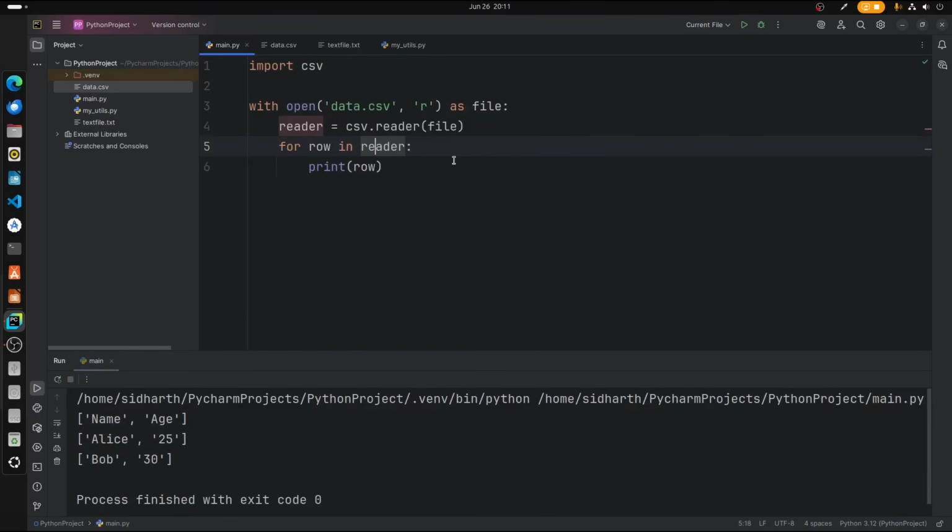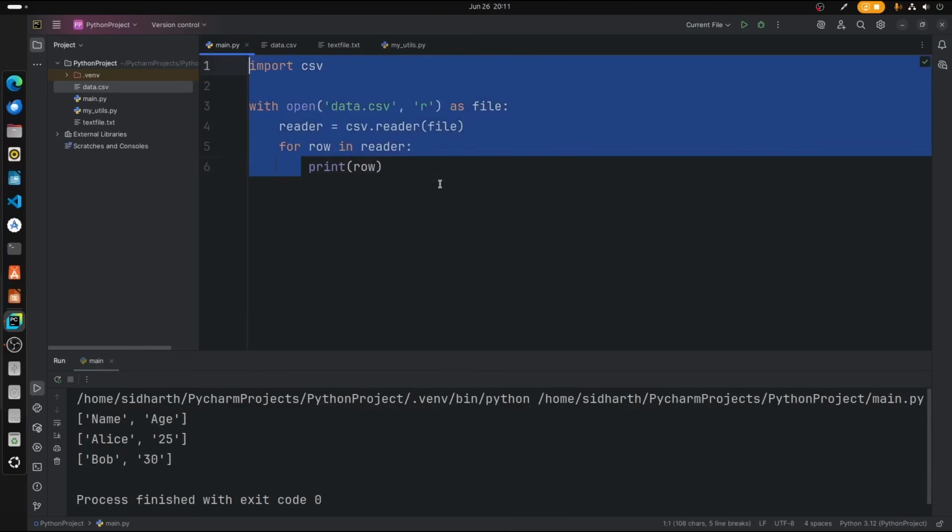Now let's move on to a bit more advanced version of file handling, that is JSON. JSON is like a universal language for structured data. It is commonly and widely used among APIs, configs, and a lot of other structured data files. We can also store data in JSON and fetch it easily. It's one of the most flexible ways that you can load up data and read it.